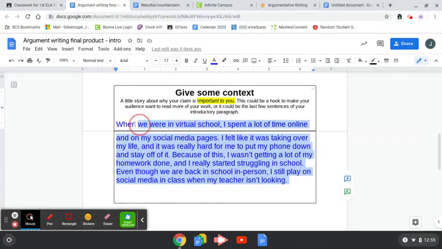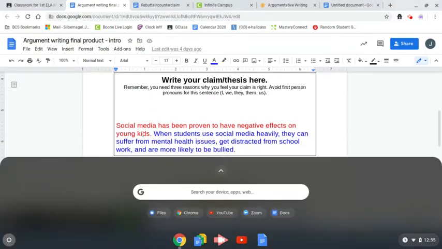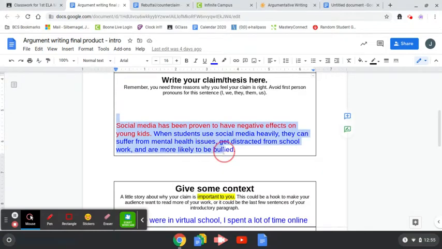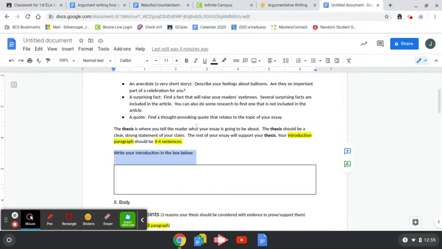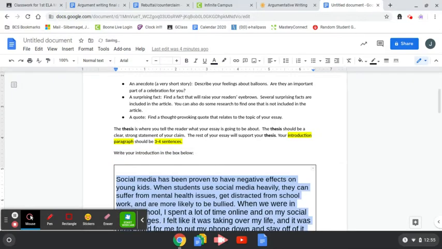So if a student were writing this, that's what they would put about how social media has negatively impacted them. So this part, your context, and this part, your claim and your thesis, those together make up your introductory paragraph. So we've already done this. So I'm going to go back into that checkpoint now, and I am going to copy and paste this into my assignment.